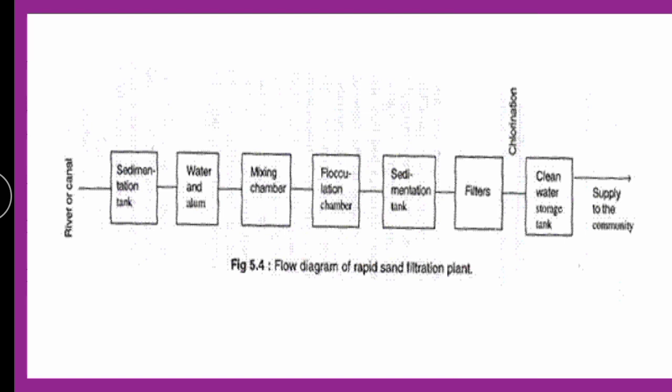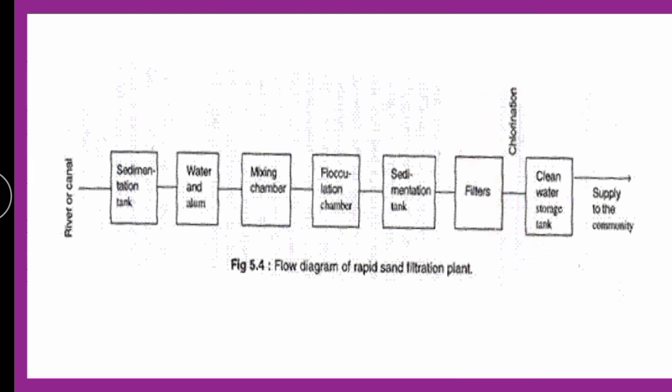That is nothing but this unpurified water coming here from this vent, and this is the sedimentation tank wherein water will settle down. The alum treatment will come into the picture. Then the mixing will occur, then the flocculation chamber, where the floccules will be formed, which will make it easier for the next unit, sedimentation, to settle the floccules, and for filtration, as the aggregated form is easily filtered.